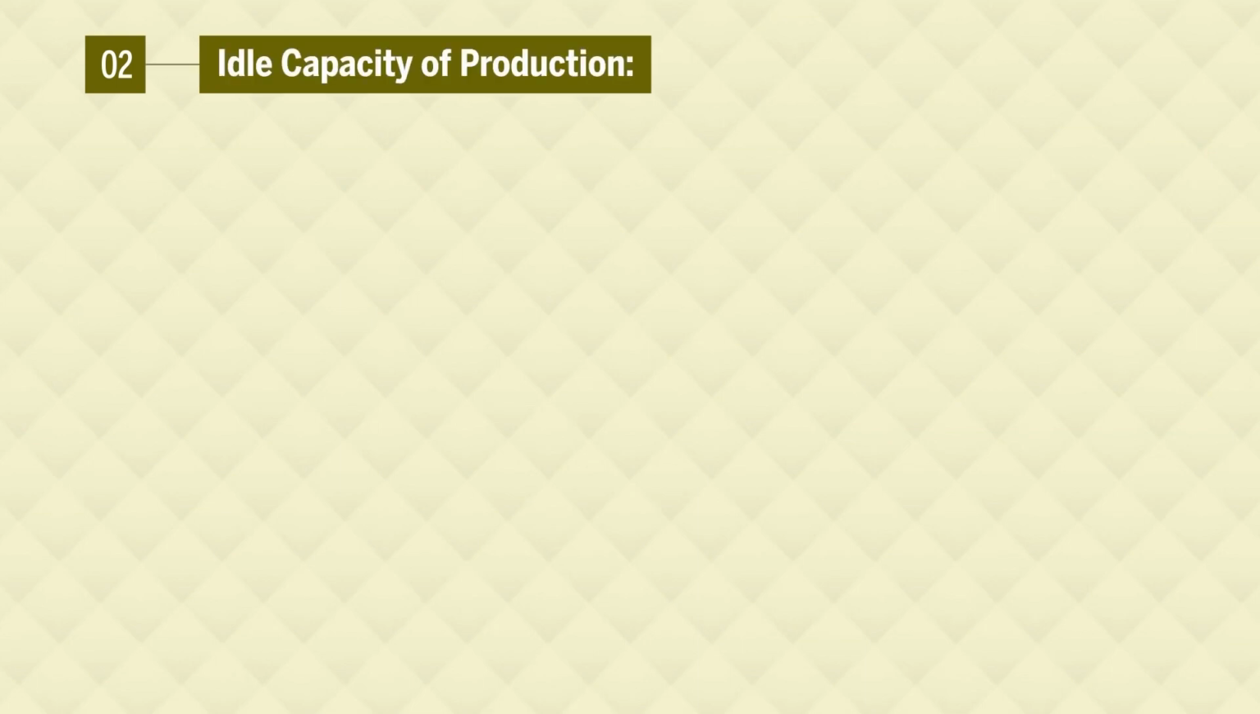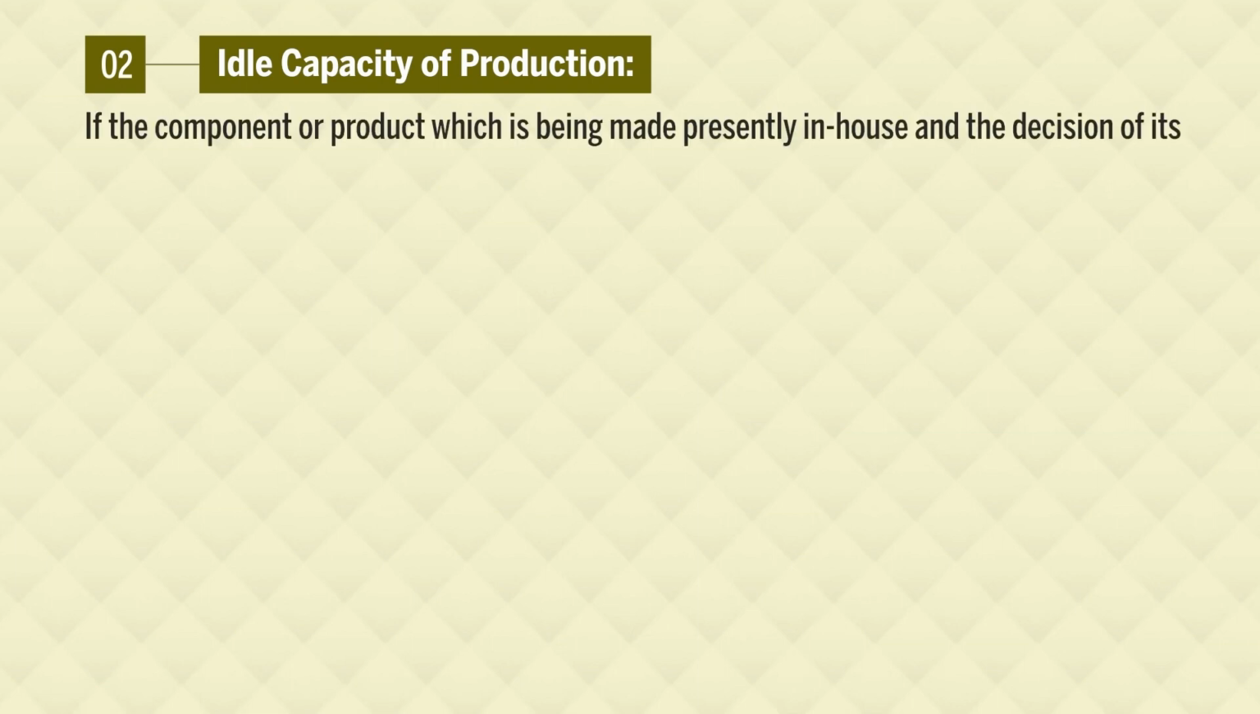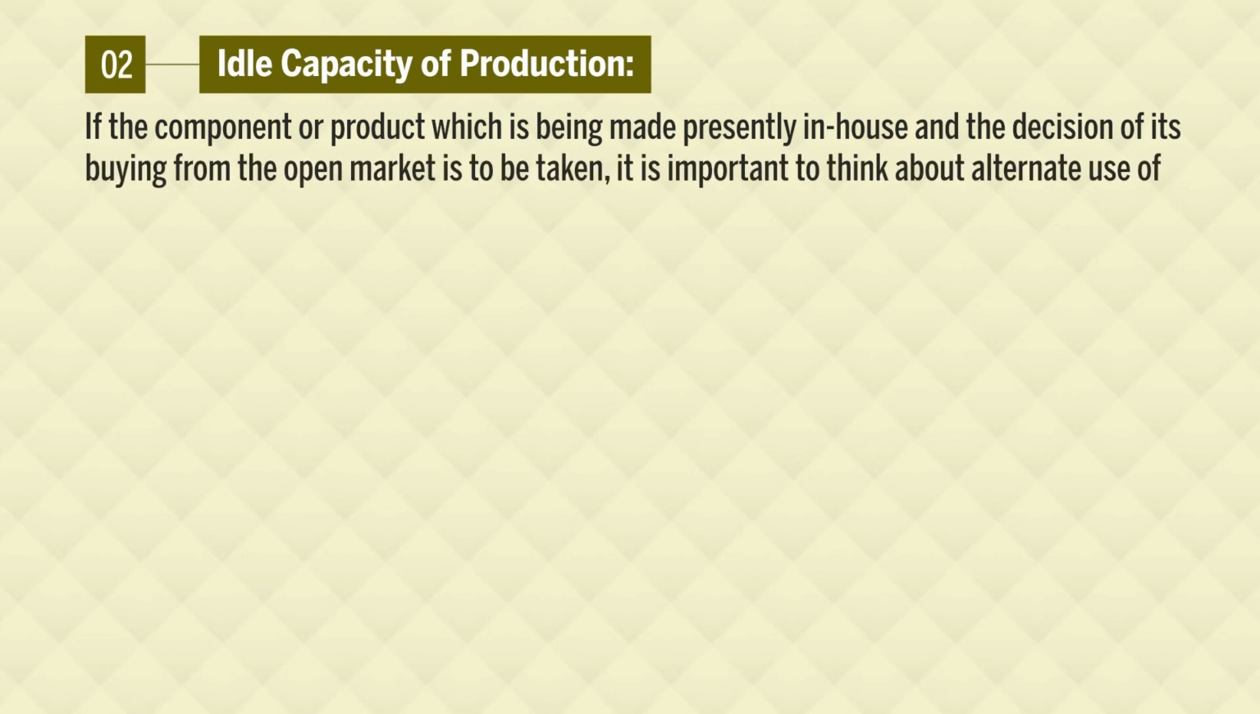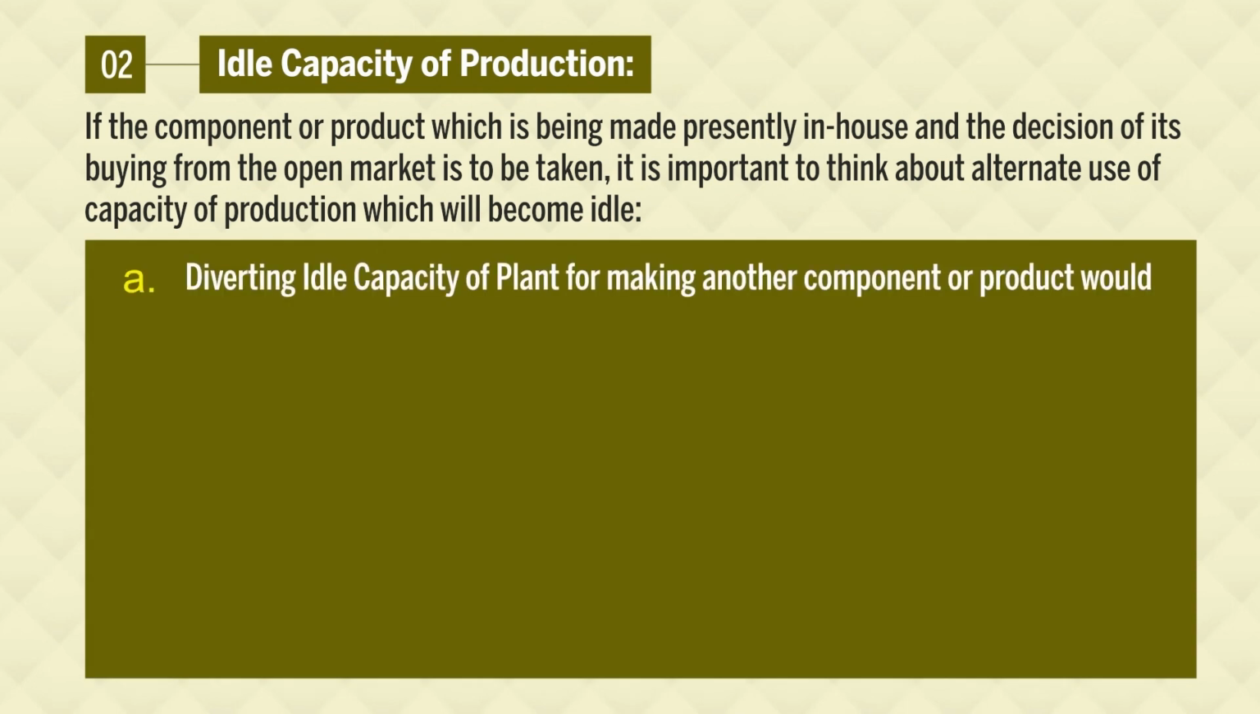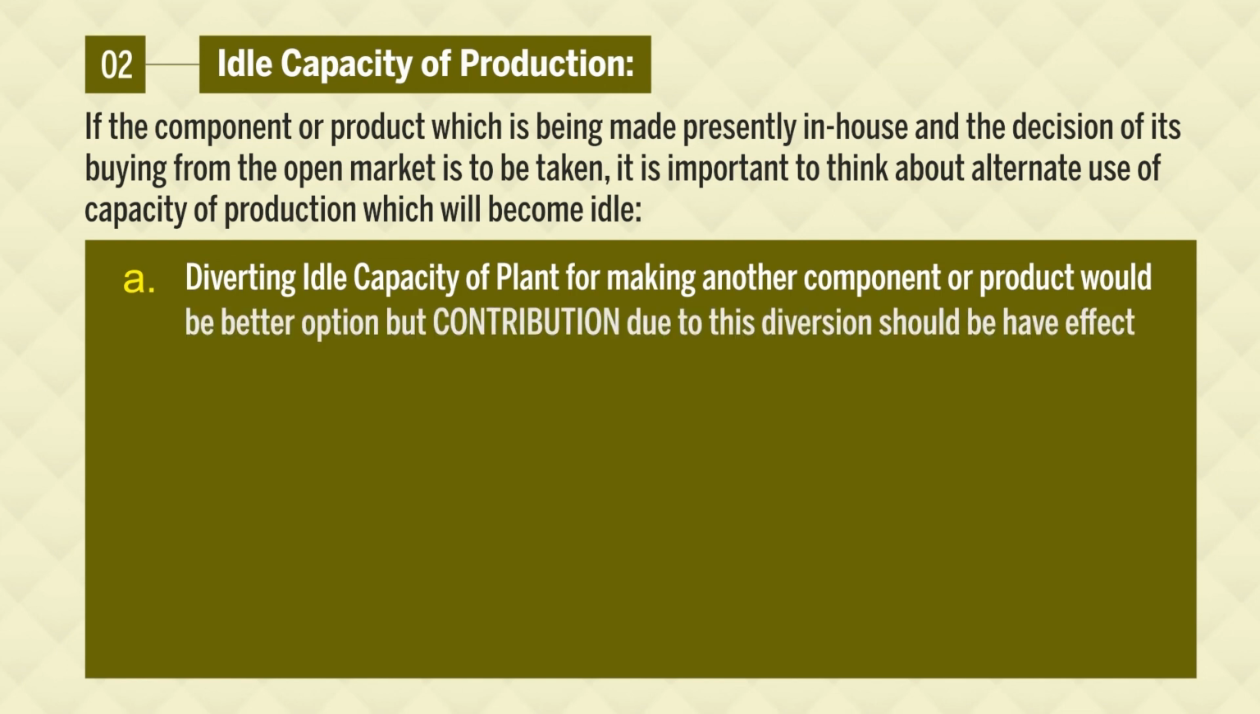The second factor which affects the decision is idle capacity of production. Suppose the component which is being made presently is to be bought from the open market; it is important to think about the alternate use of the capacity of production which will become idle. So, at present we are making it, and if we change, then there will be idle capacity of the plant. How to utilize this capacity? There can be 2 options. First option, diverting this idle capacity of the plant for making another component or product, that would be a better option.